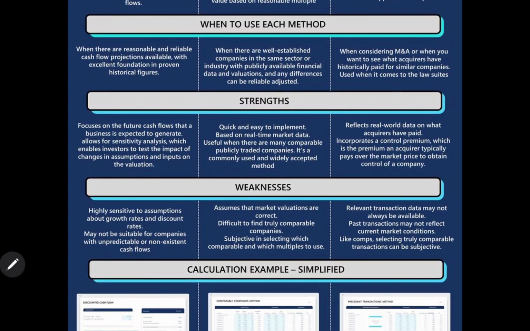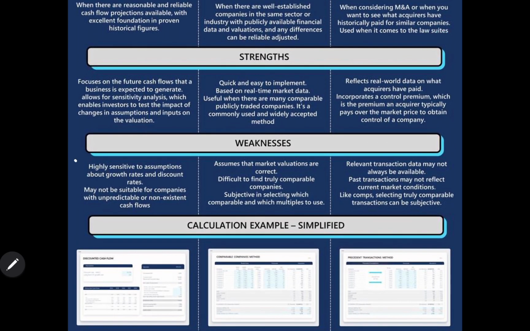Then we have the weaknesses. What is the weakness of DCF? It is highly sensitive to assumptions about the growth rate and discount rate, which are not very stable for companies. What is the weakness of precedent transactions? Market variables may be outdated, and it is difficult to find comparable companies, as such data is not always available.